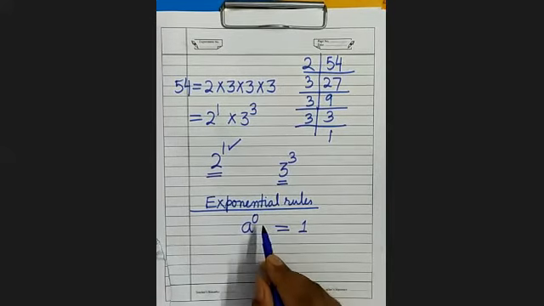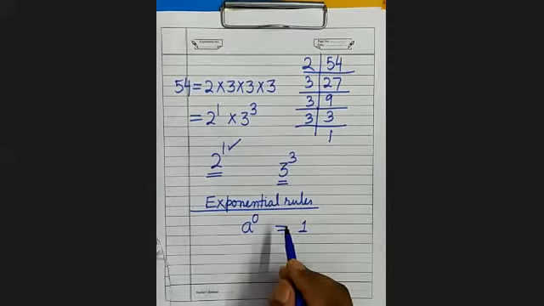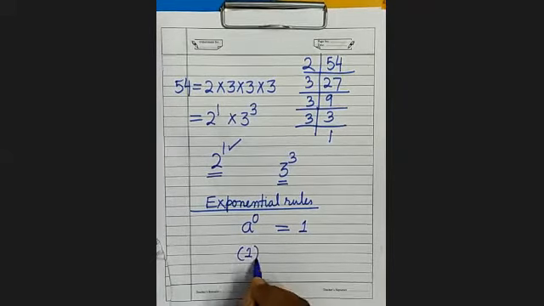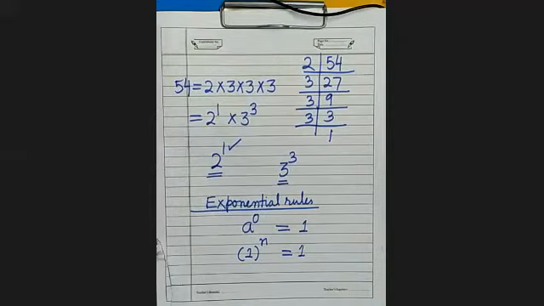Means if you raise power 0 over any number, the value of that will be 1. अगर हम 0 रेज कर देंगे किसी नंबर पर तो उसकी वैल्यू 1 हो जाएगी. 1 के ऊपर कोई भी पावर रेज करें, its value will be always 1. It is clear?